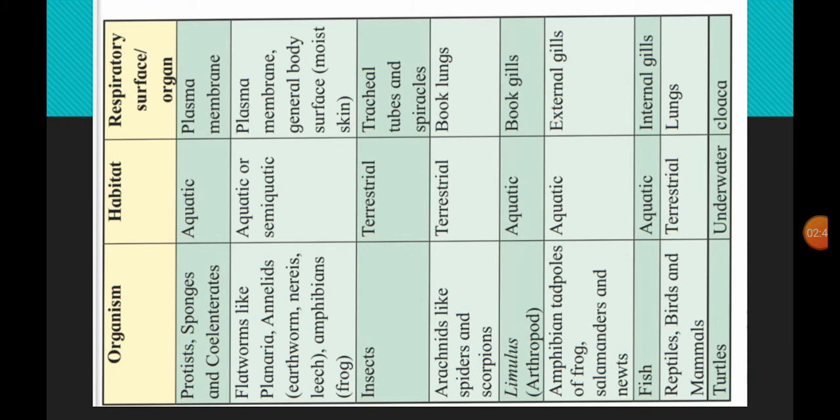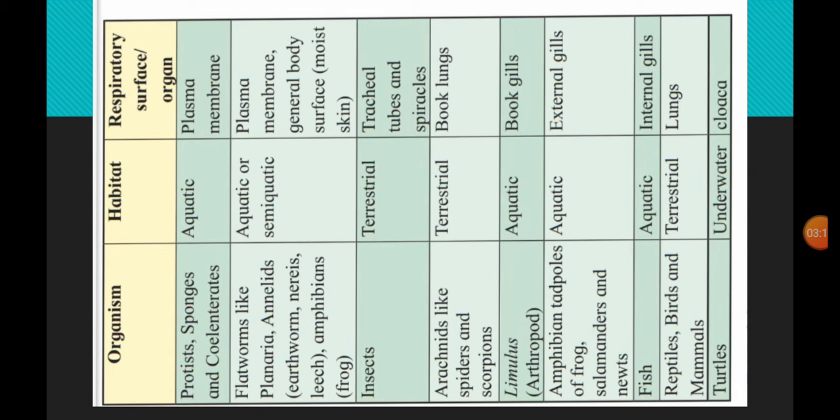These are aquatic or semi-aquatic; a frog can stay in water as well as on land. The skin absorbs oxygen from the air and gives out carbon dioxide. This type of respiration through the skin is called cutaneous respiration.